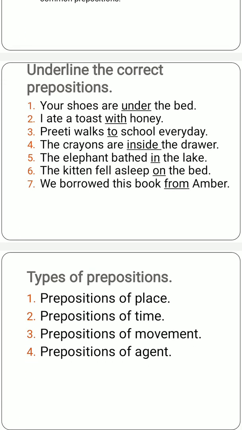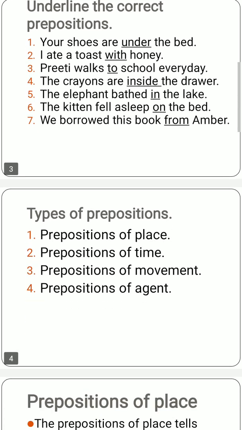We borrowed this book from Amber. We is a pronoun and Amber is a noun. The relationship between a pronoun and a noun is shown in this sentence with the help of the preposition known as from.